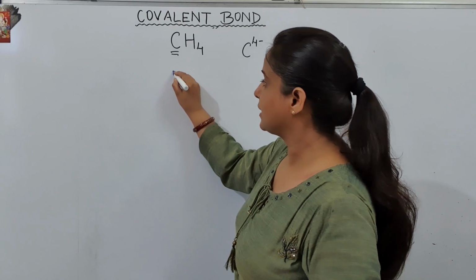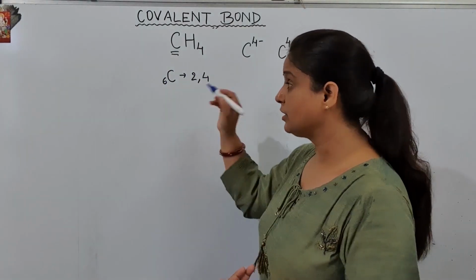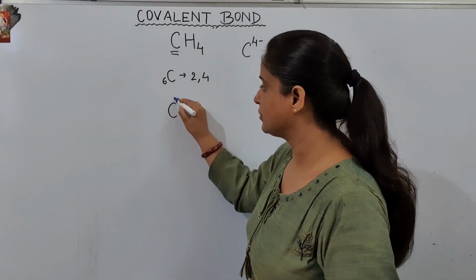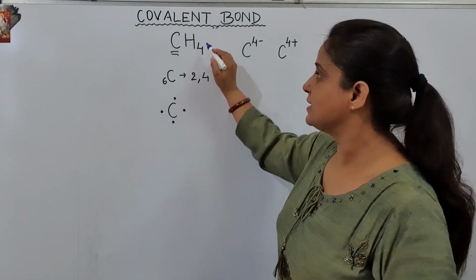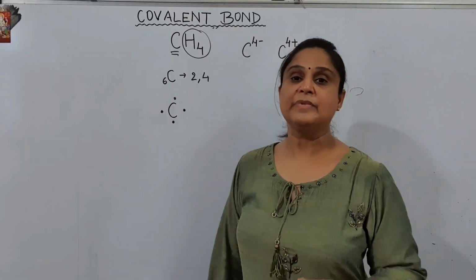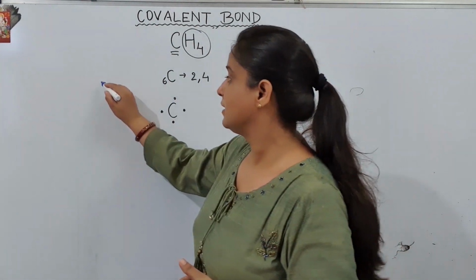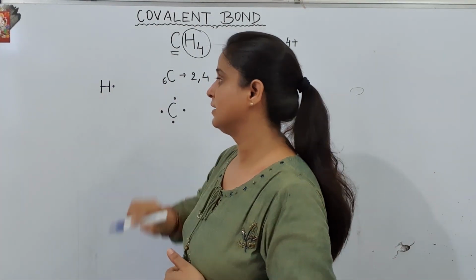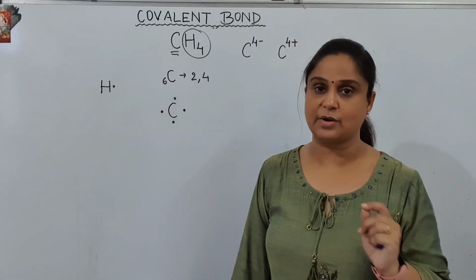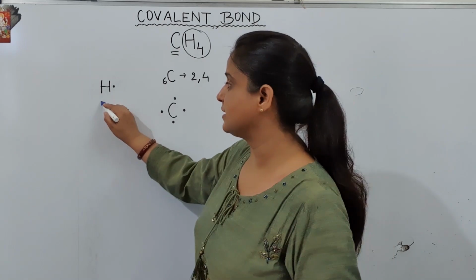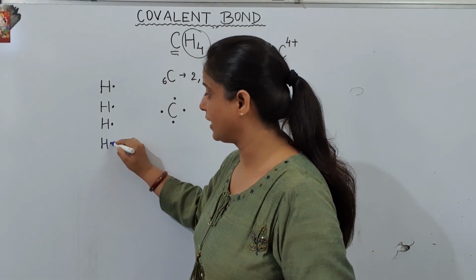Okay, so what is carbon? Carbon is C6. What is the configuration? 2, 4. Let us see what the Lewis structure is. 1, 2, 3 and 4. Let us see to whom it has to bond itself. 4 hydrogens are present in the compound. So let us see. Hydrogen is 1H, that is, hydrogen has only 1 electron in its outermost shell. And how many hydrogens are there? 1, 2, 3 and 4 hydrogens are there.